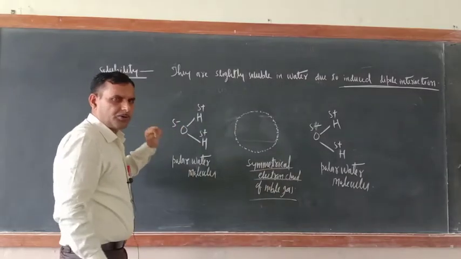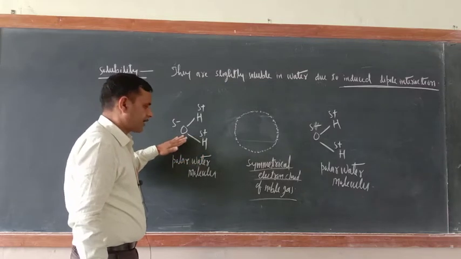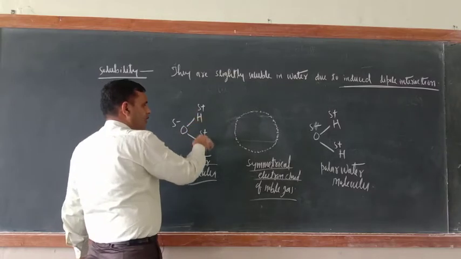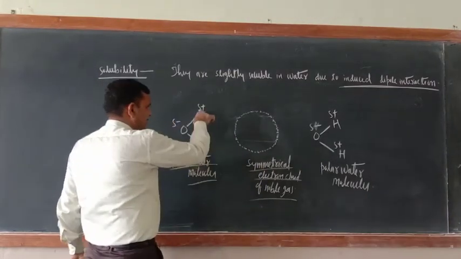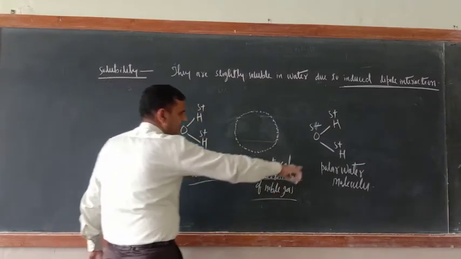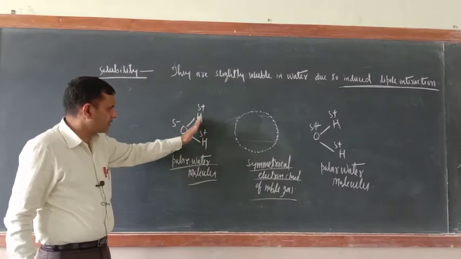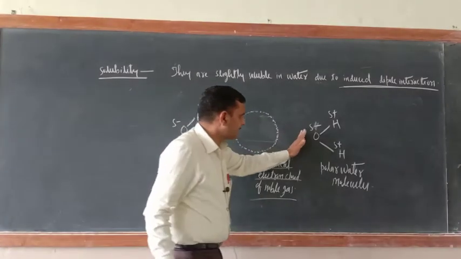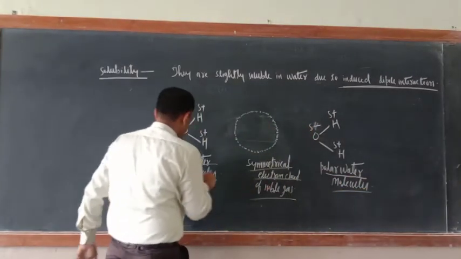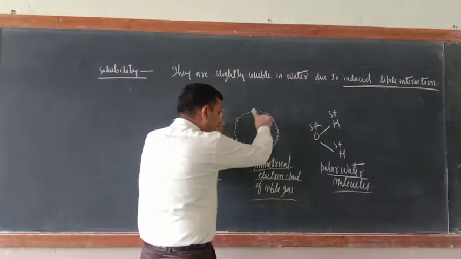And now you have dipped this gas, you brought this gas in contact with water, and you know water is a polar molecule or not? Okay, polar molecule. So just see, hydrogen is slightly positive and oxygen is slightly negative. This side also I wrote the water, but the difference is there. This side what is there? Hydrogen is first, oxygen is later. Here oxygen is first, hydrogen is later. So this is a polar water molecule, this is also a polar water molecule. Okay. Earlier it was symmetrical.